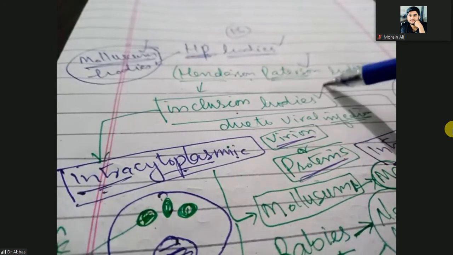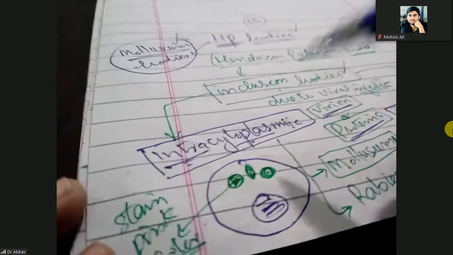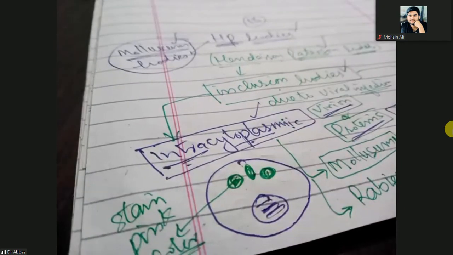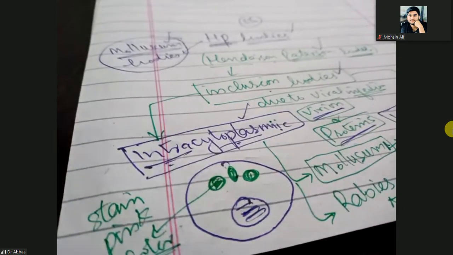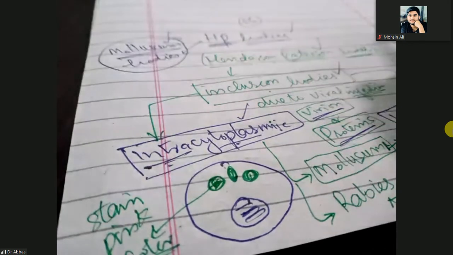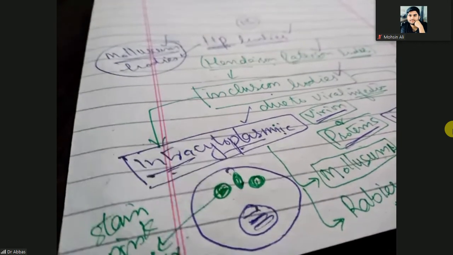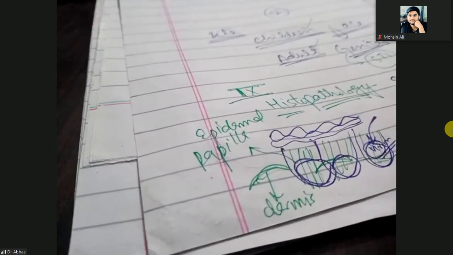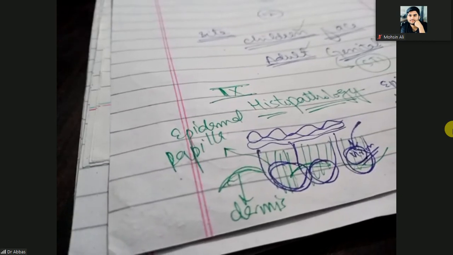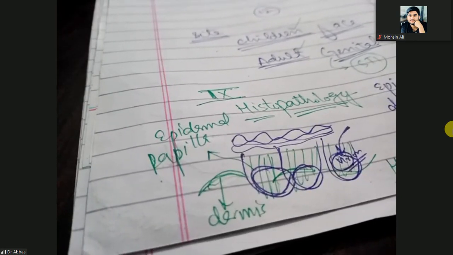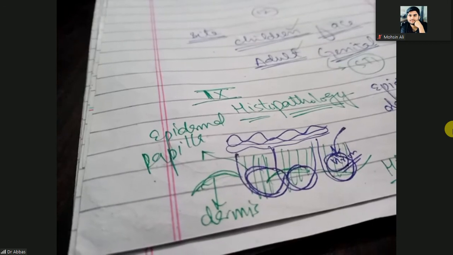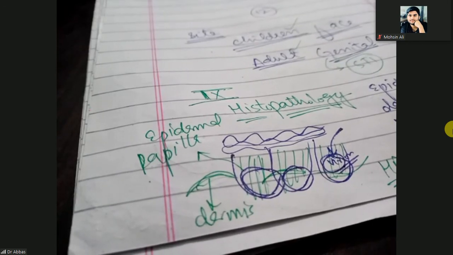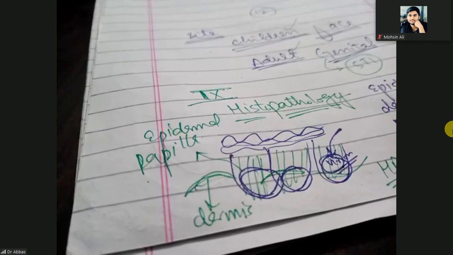Henderson-Peterson bodies are inclusion bodies, and these inclusion bodies are the intracytoplasmic inclusion bodies, and these can be seen when you do the histopathology, especially at the dermoepidermal junction or the dermal papilla. Where? Dermal papilla. Look at here. When you do the histopathology of this area, you will see the pink color intracytoplasmic inclusion bodies, and these pink color intracytoplasmic inclusion bodies are the HP bodies or molluscum bodies.